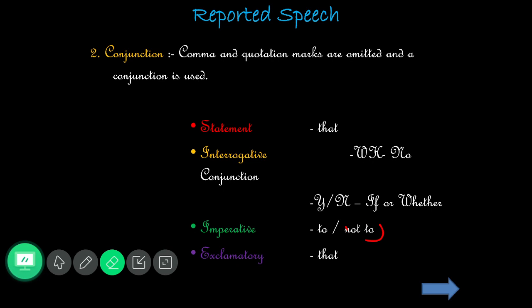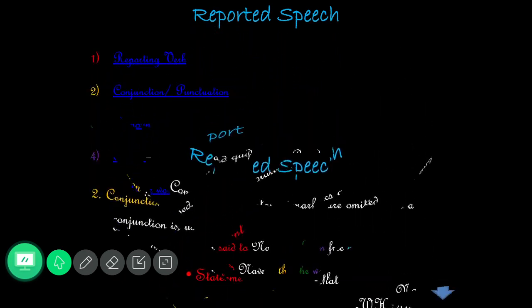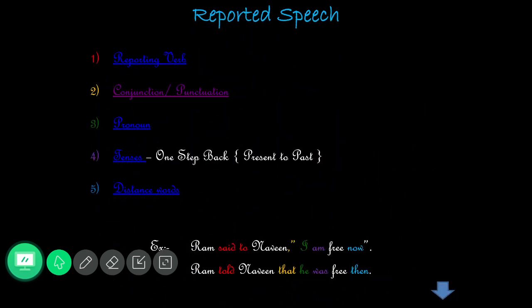And next, the exclamatory sentence: you can easily remember that this conjunction is already there in the assertive, because in direct to indirect you change the exclamatory sentence into an assertive format, which means right from subject and verb. Do you understand? So we have the same conjunction for both the assertive and the exclamatory sentences.